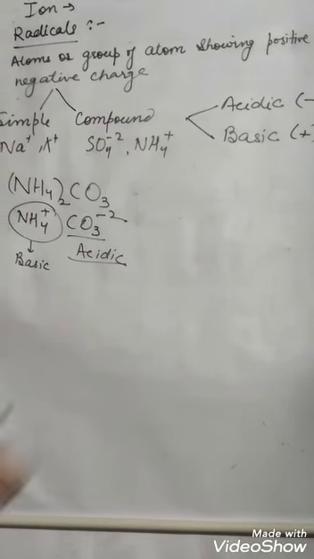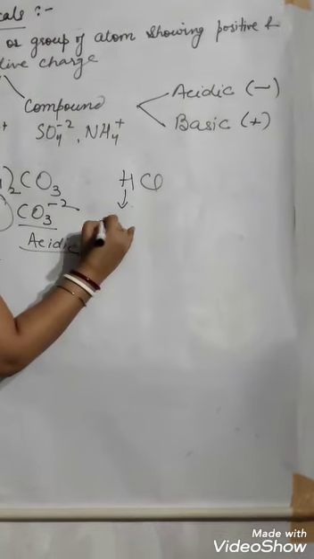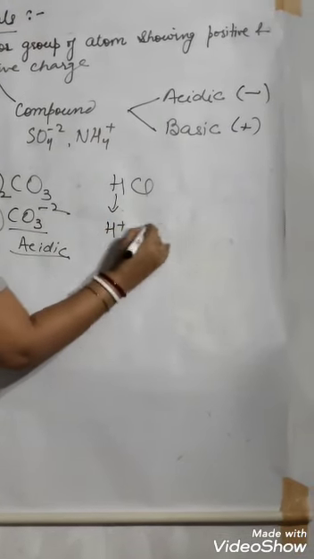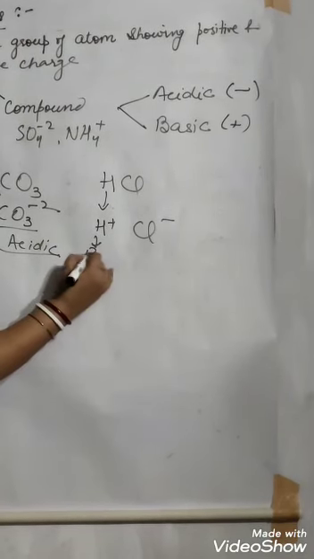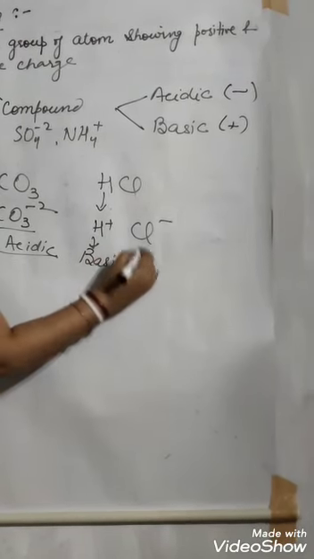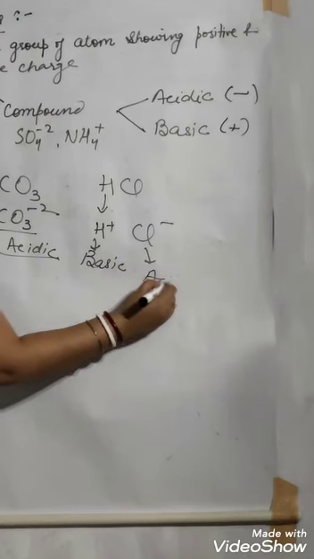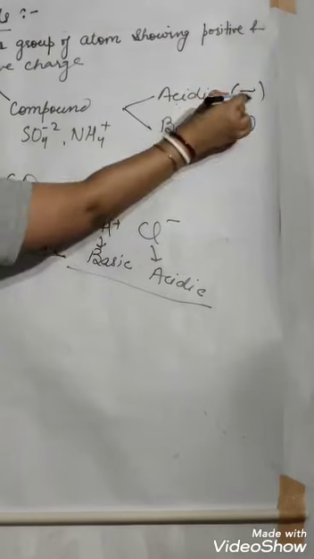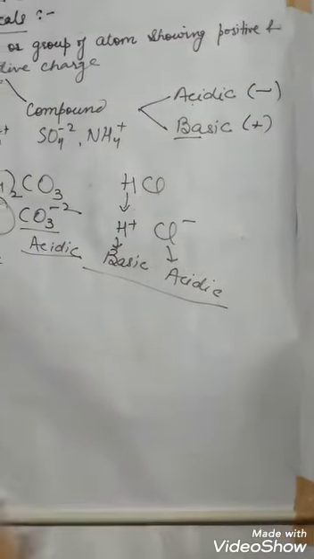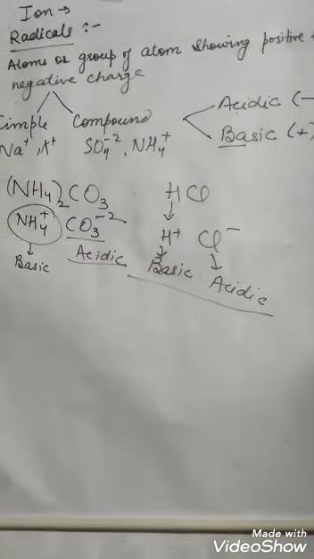As simple as that. Suppose HCl, tell the acidic and basic radical. So it contains H plus and Cl minus. H plus will be your basic radical and Cl minus will be your acidic radical. So what we have to remember is that acidic radicals are negatively charged and basic radicals are positively charged.